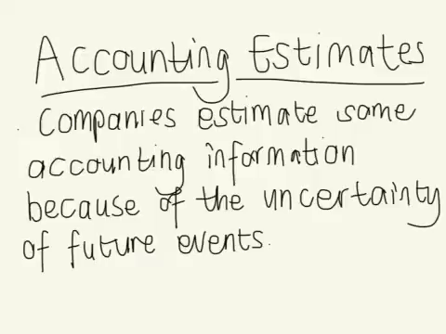Because accounting estimates depend on a person's judgment, it is not surprising that companies change their accounting estimates as new information becomes available.